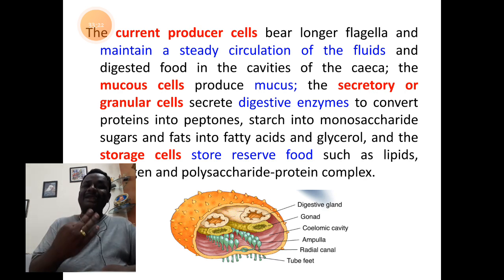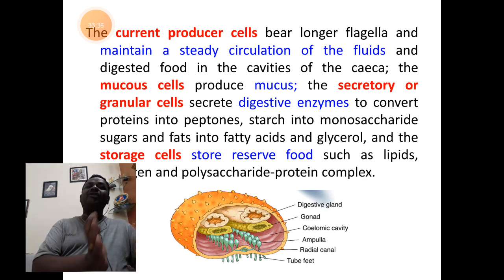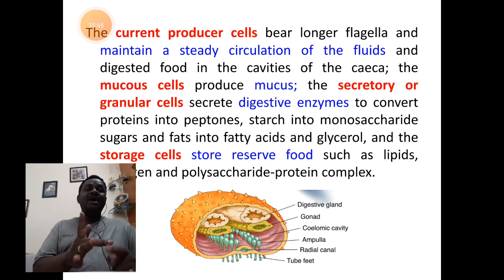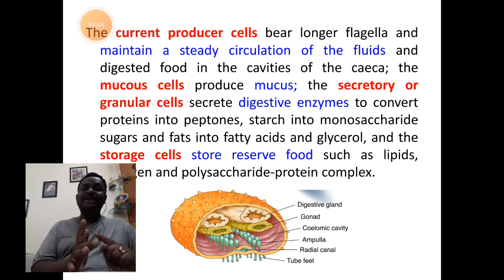So we find 3 types of digestive enzymes secreted by the secretory cells or granular cells. So in simple, you remember, mucus cells will secrete mucus, secretory cells will secrete the enzymes. What are the 3 types of enzymes? Enzymes for protein digestion are proteases, enzymes for lipid digestion are lipases, and enzymes for carbohydrate digestion are called amylases.